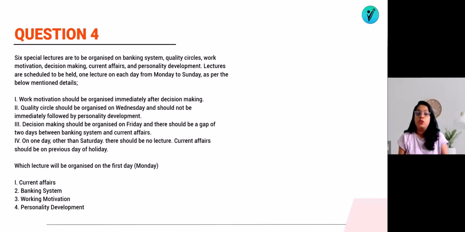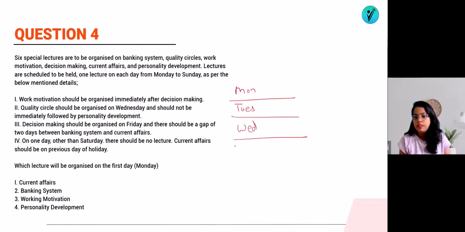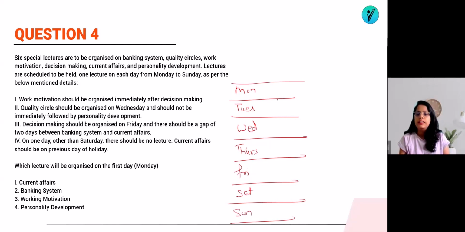Six special lectures are to be organized on banking system, quality circle, work motivation, decision making, current affairs and personality development. Lectures are scheduled to be held one lecture on each day from Monday to Sunday as per the conditions mentioned. So we will draw it here. We will do Monday, Tuesday, Wednesday, Thursday, Friday, Saturday and Sunday. So these are the days. Now let's see which lecture will be on which day.